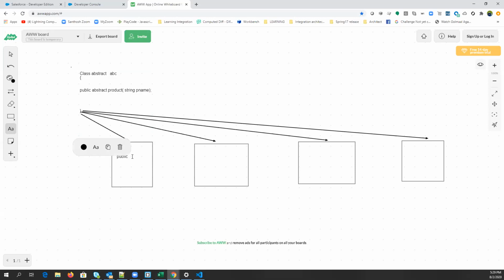So I am writing it like override string product. The method is the same that we are calling, and here we are just passing string product name as shoes, and we are returning p name.